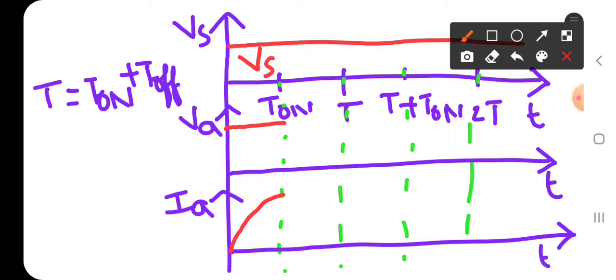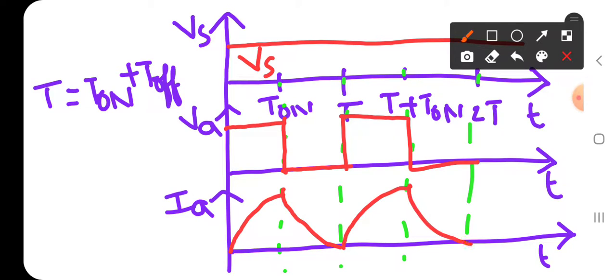Next, during the turn off, Va is 0. Then what about Ia? It decreases from maximum to 0. Again the same thing is repeated, like this.